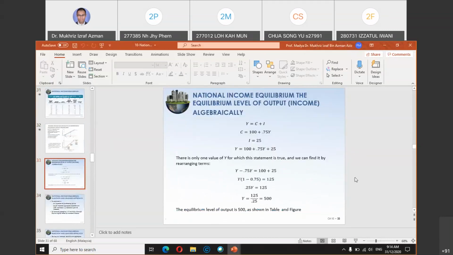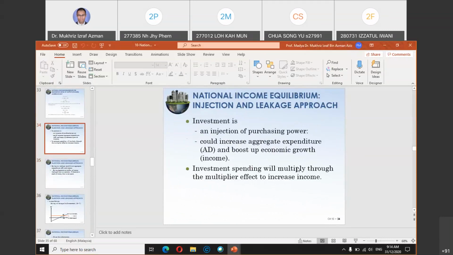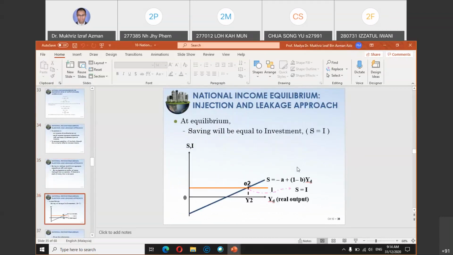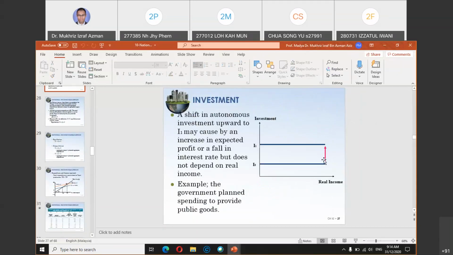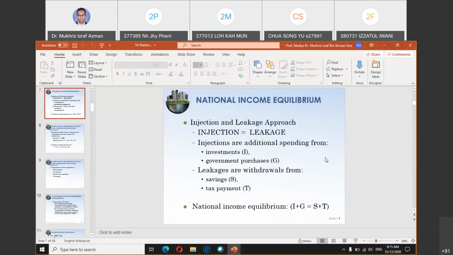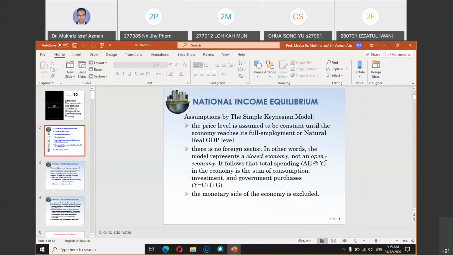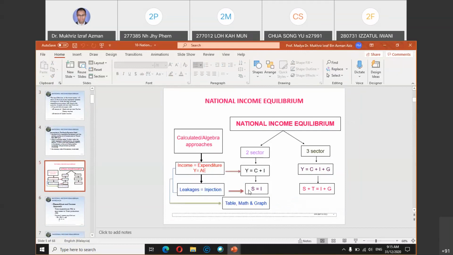Okay, so let's move on to the concept of equilibrium in a three-sector economy. First, just now I also mentioned that equilibrium is achieved when saving equals investment. Where did I mention this? Earlier in the slide, in the simple diagram, where you can see that equilibrium is achieved when saving equals investment in a two-sector economy.